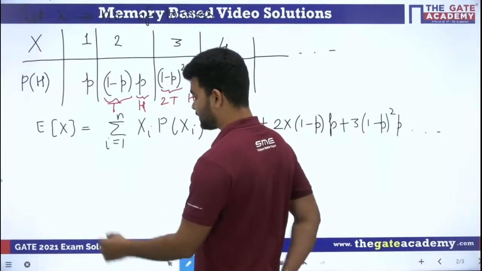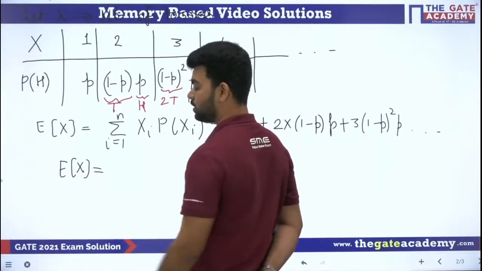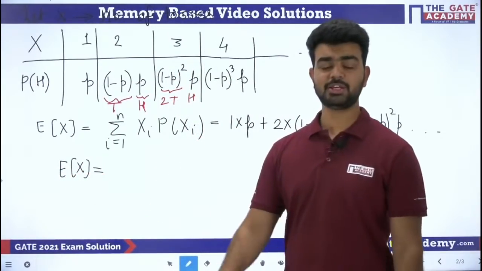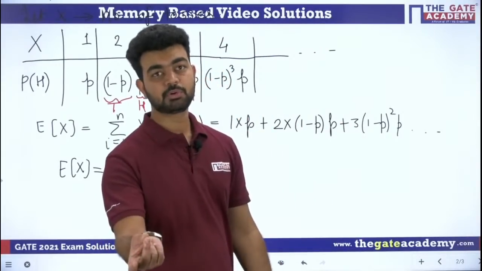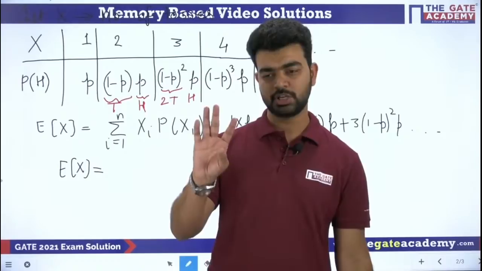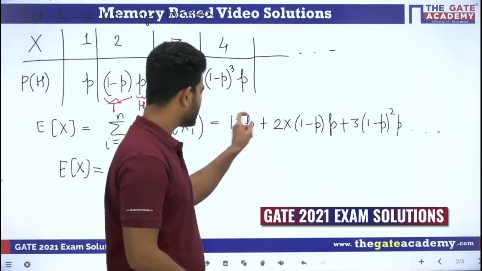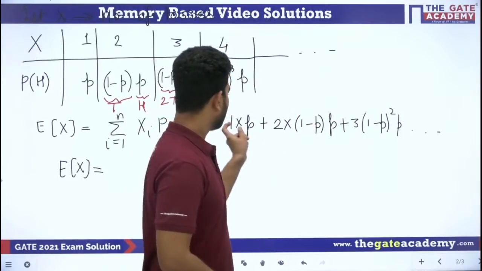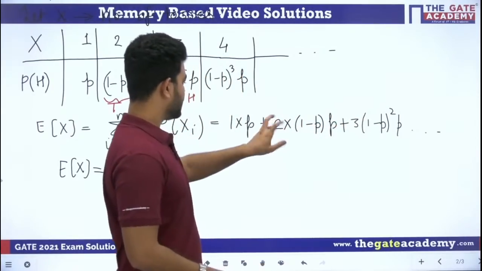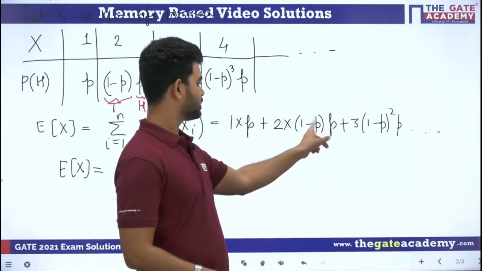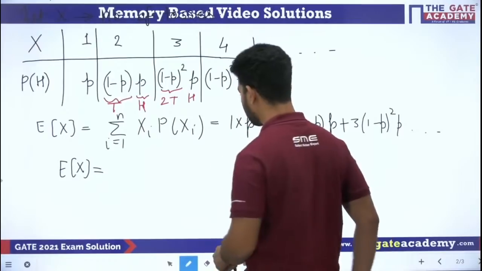Okay, so let's see. We can use here AGP, arithmetic geometric progression. We have studied two types of progression: arithmetic progression and geometric progression, and harmonic is also there. But here it is a mix of arithmetic and geometric. You can see that the coefficient is varying as 1, 2, 3, like this. And you can see the ratio is also varying, means the common ratio is also there and the common difference is also there. It means it is a mixed progression.